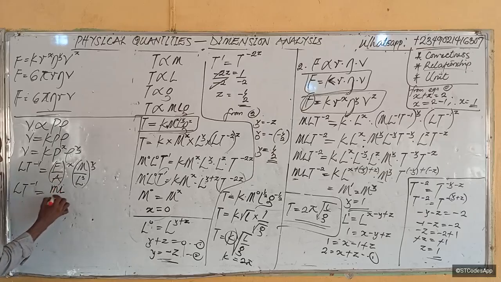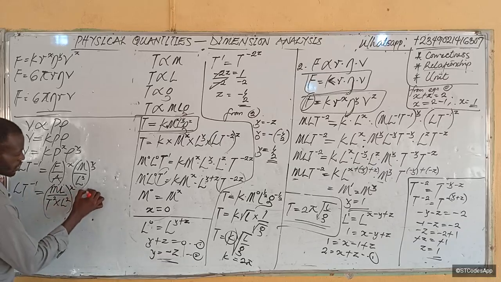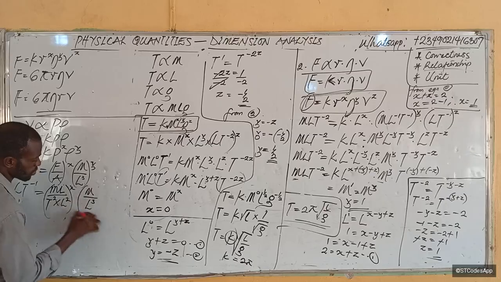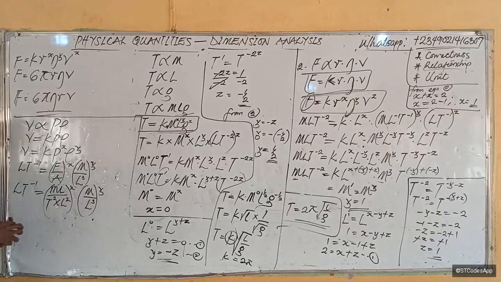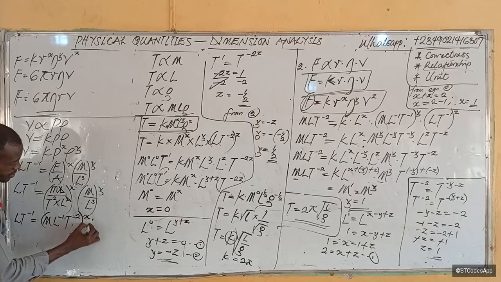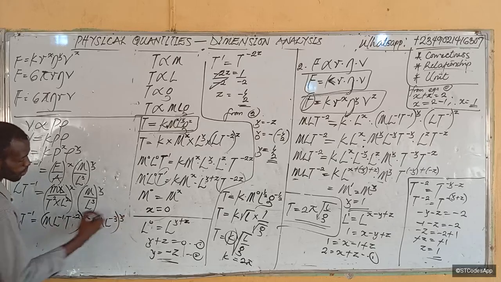So it becomes M L over T squared times L squared, I've shown you this before, all raised to the power X. Then here we have M over L cubed, all raised to the power Y. So from here, I'll have that L T raised to the power minus 1 is equal to M, L takes care of one L, becomes L raised to the power minus 1, T raised to the power minus 2, all of them raised to the power X, then dot M L raised to the power minus 3, all raised to the power Y.